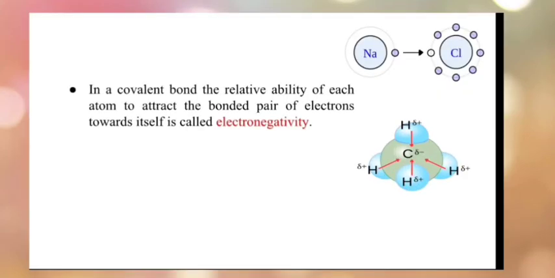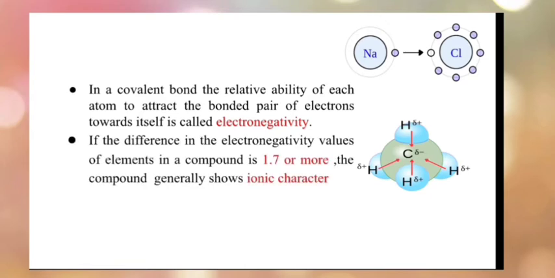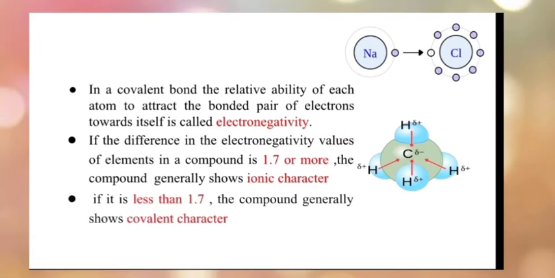In a covalent bond, the relative ability of each atom to attract the bonded pair of electrons towards itself is called electronegativity. If the difference in the electronegativity value of elements in a compound is 1.7 or more, the compound generally shows ionic character. If it is less than 1.7, the compound generally shows covalent character.